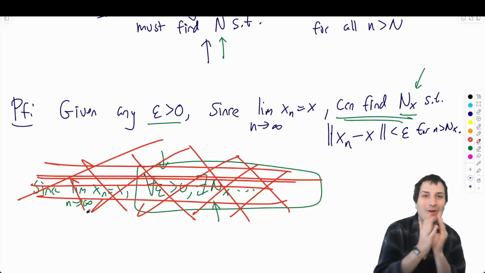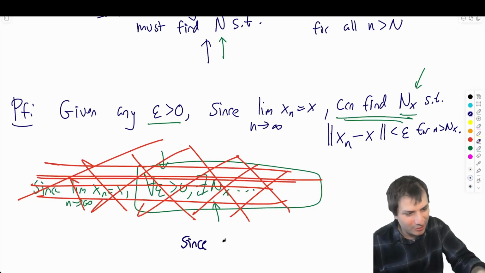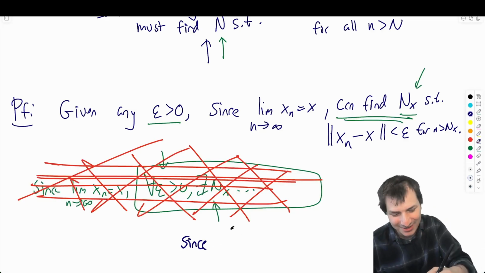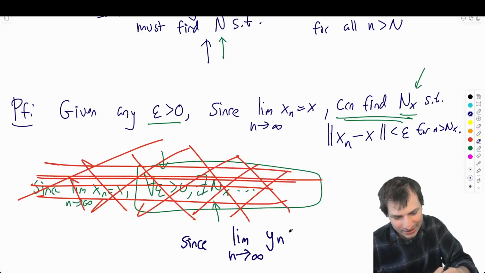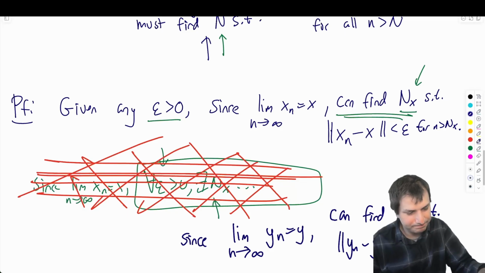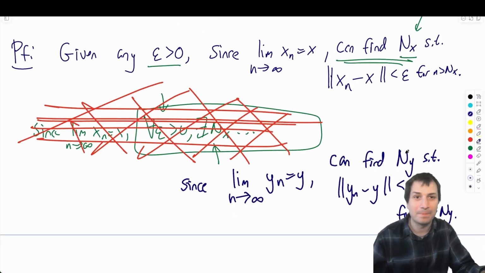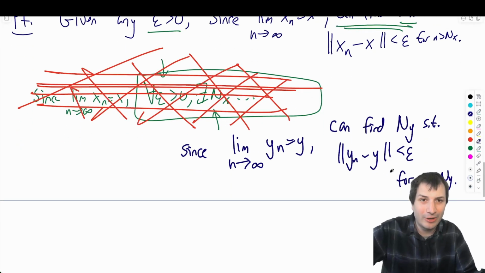Okay. All right. Same thing with y. Okay. Since, oh, now I have a thicker marker for some reason. Okay. Sure. Fine. We'll stick with the thicker marker. Since the limit as n goes to infinity of yn equals y, I can find ny such that the norm of yn minus y is less than epsilon for n bigger than ny. Okay. All right, great.